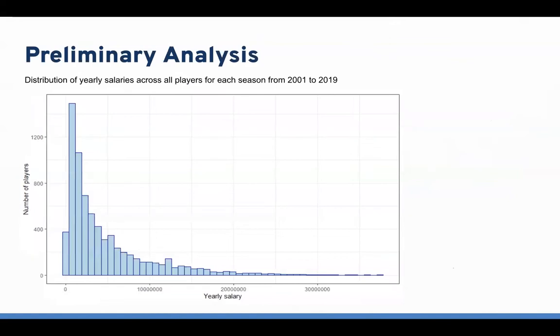And here is the distribution of yearly salaries across all players for each season from 2001 to 2019. And from this figure, we can easily find out that the yearly salaries of players are skewed towards the right instead of being normally distributed.